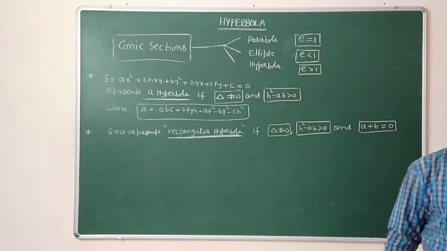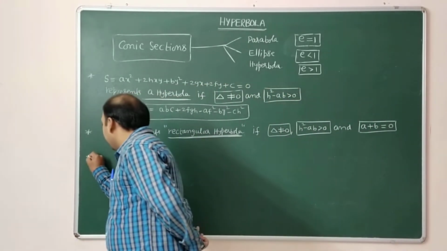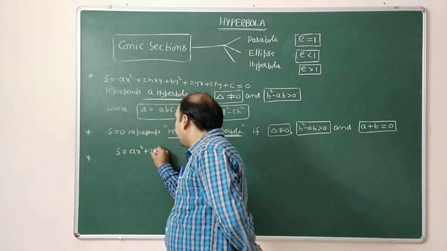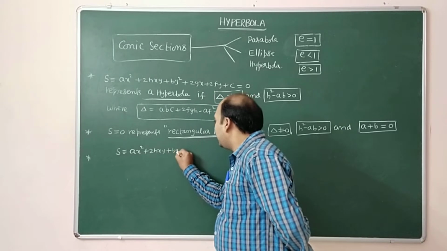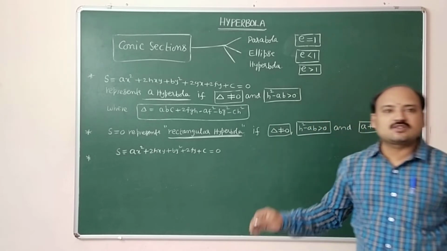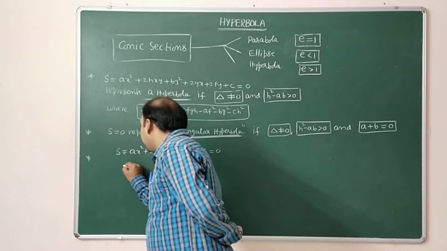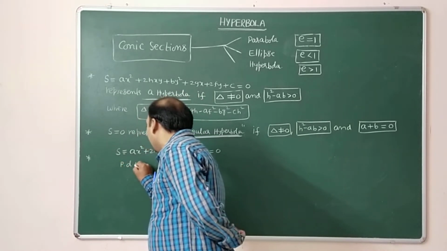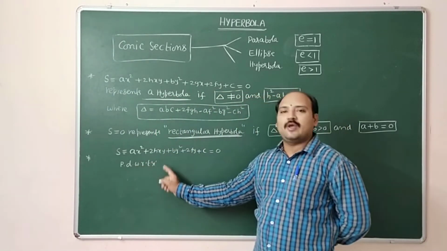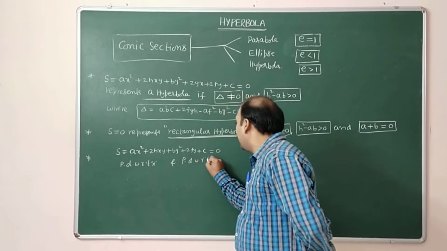How to calculate the center of a hyperbola? For the equation S equal to ax square plus 2hxy plus by square plus 2gx plus 2fy plus c equal to 0, for this conic section hyperbola, you have to partially differentiate with respect to x and partially differentiate with respect to y.